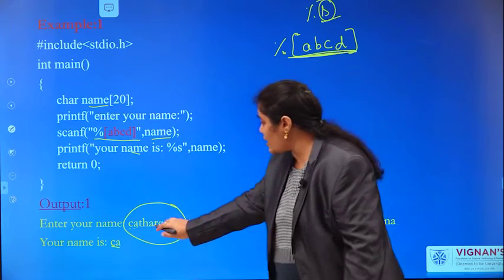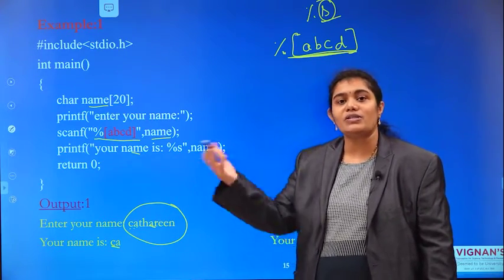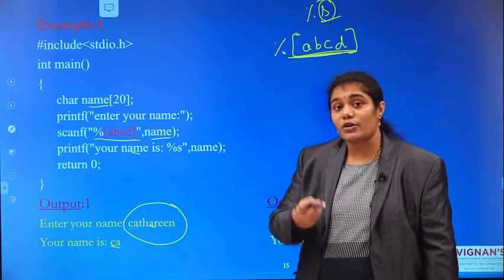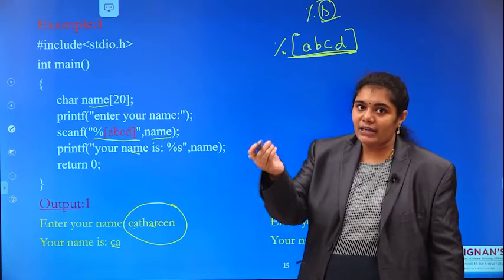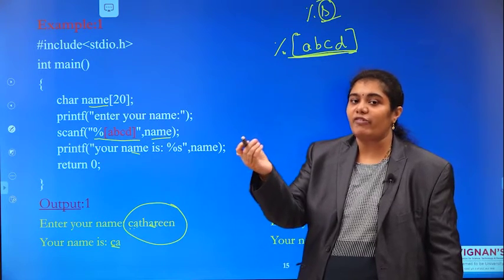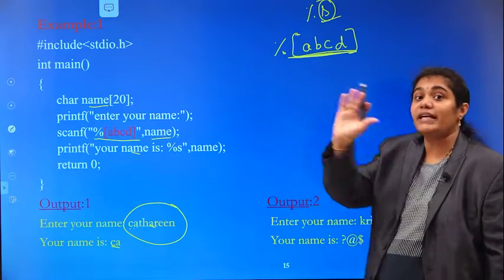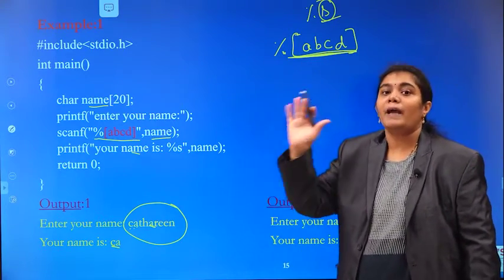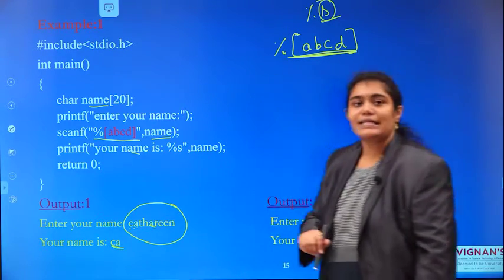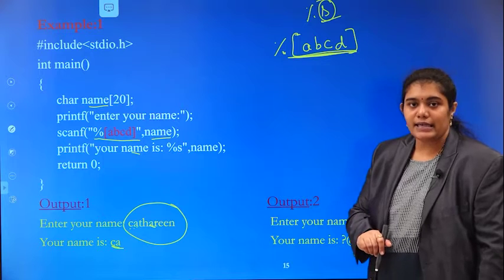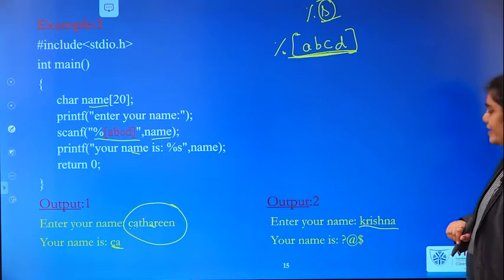You may ask the question: after T and H, I have A again, so why is it not reading A? Let me explain. Whenever scanf reads a character other than these four, it immediately stops reading. So that's why our output is only C and A. And one more example here. Krishna.